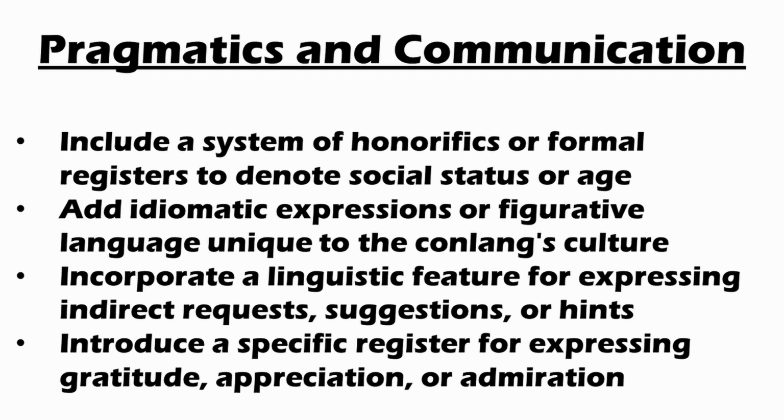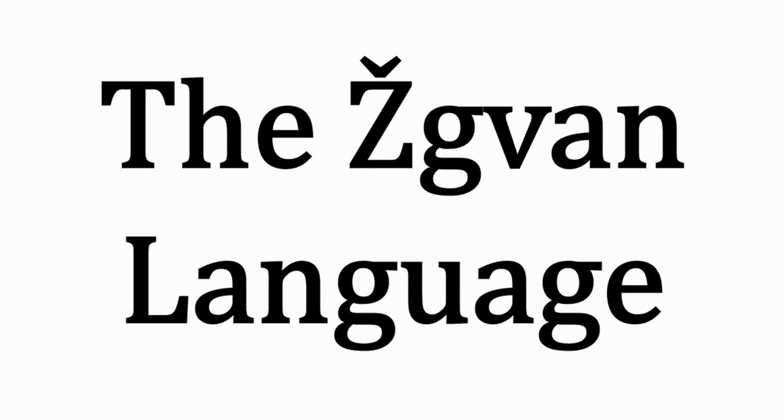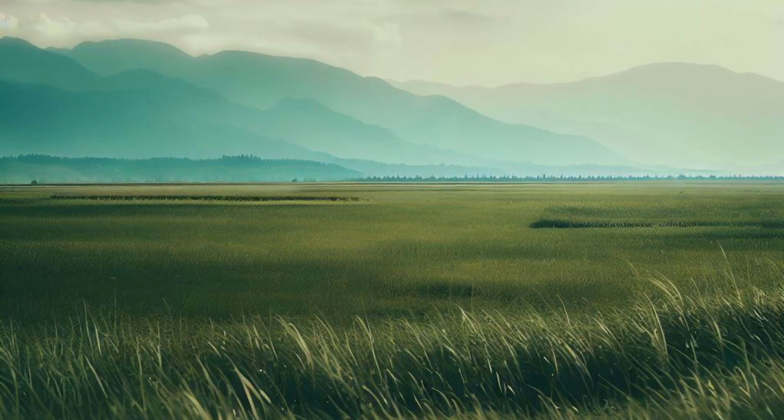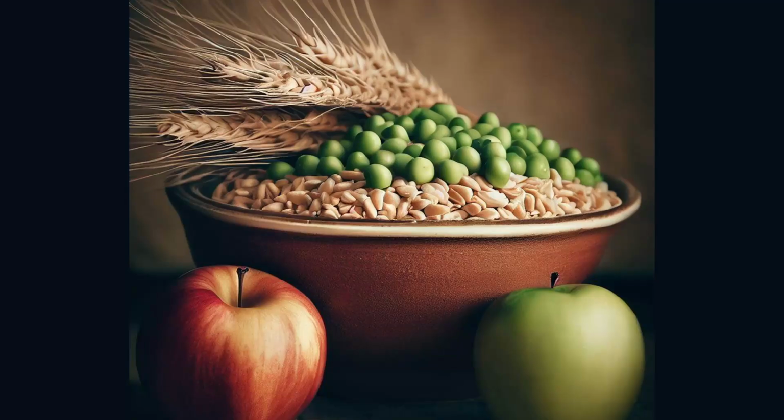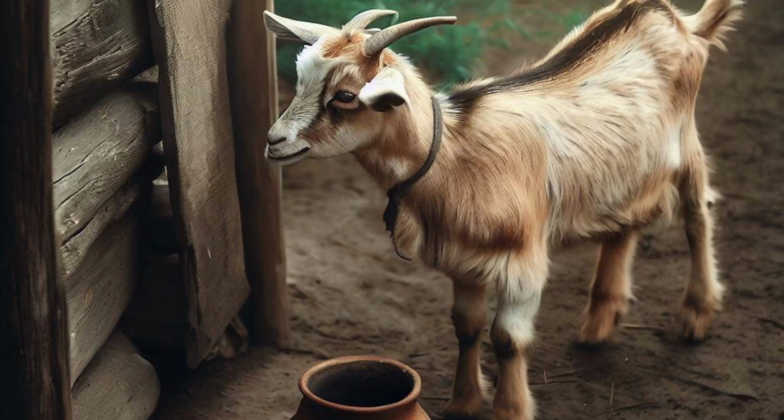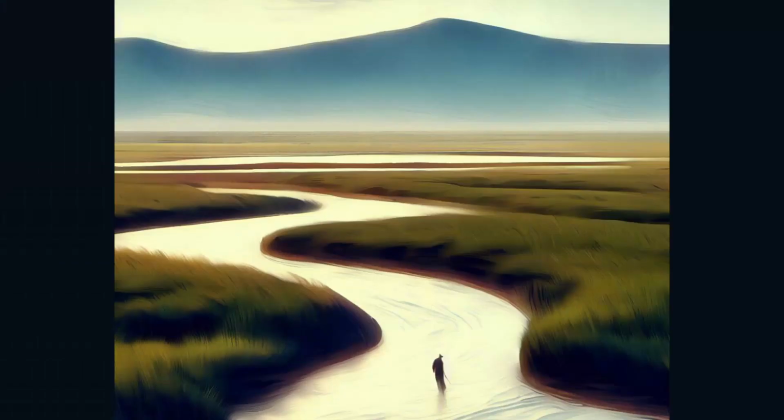Alright, so without further ado I present to you the Xvan language. Xvan is the language of the Xvan people, who live in the lowland steppes by the mountains. They're farmers, growing crops such as barley, rye, peas and apples. They keep livestock, mainly goats, but also occasionally go hunting for larger animals, including wild cattle, horses and pigs. They catch fish from the rivers and forage for edible and medicinal plants.